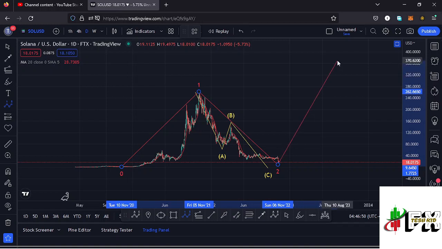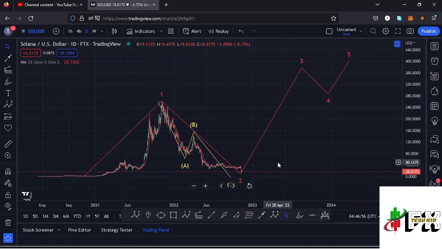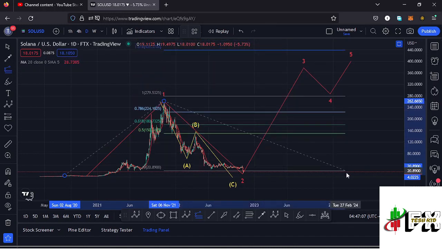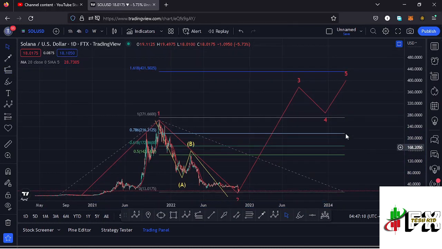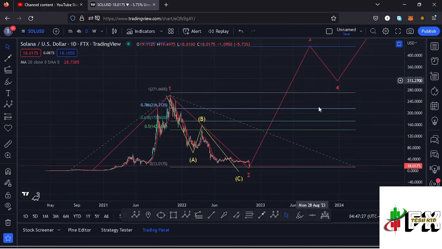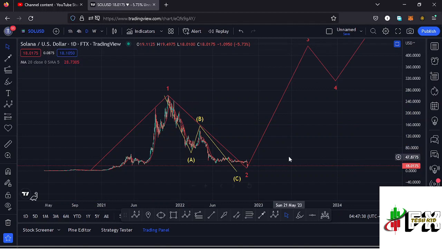And after seeing the formation of a higher Elliott wave count 2, whatever we expect next is an impulsive movement to the upside in the formation of that wave 3 before we see a wave 4, and then continue pushing even higher in the formation of that wave 5. Sketching out a minimum target area to the upside in the formation of this wave 3 by connecting the trend-based Fibonacci from the low of the first wave to the high of that wave 1, then dragging the fibs to the low of the second wave, that gives me a minimum target area to the upside at the fib level 1.618, which perfectly lies at around the $431.5 mark, and that is the minimum that I'm expecting Solana to do in the next bull market, and in the formation of this wave 3 to the upside.